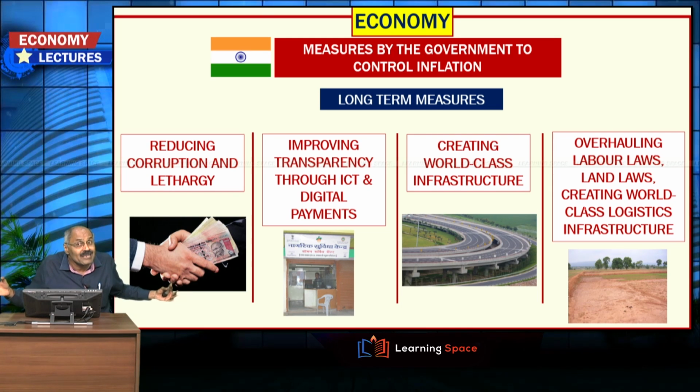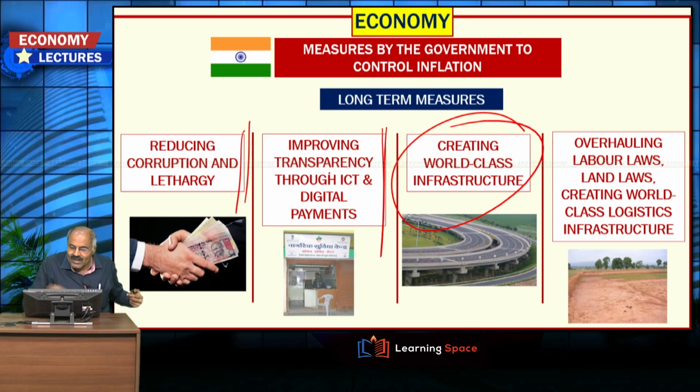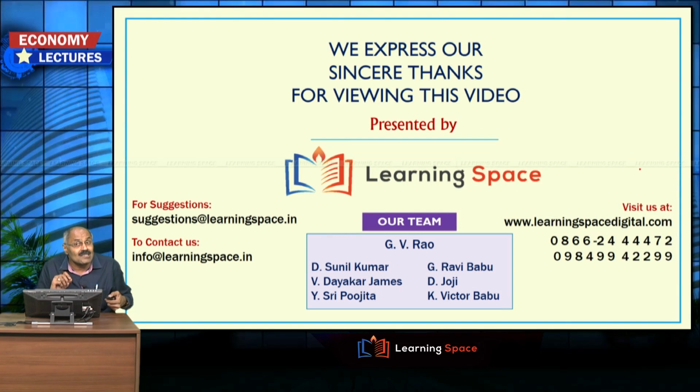These are to eliminate structural deficiencies in the economy. One is reducing corruption and lethargy, most important. Improving transparency through ICT and digital payments. Then creating world-class infrastructure. This is very much essential. Overhauling of labor laws, land laws, creating world-class logistics infrastructure. So these are the long-term measures required to be taken by the governments. Right? So with this, let us conclude the chapter on inflation.